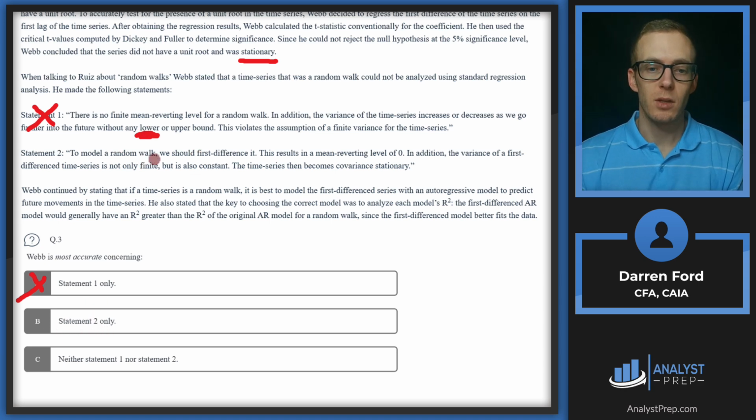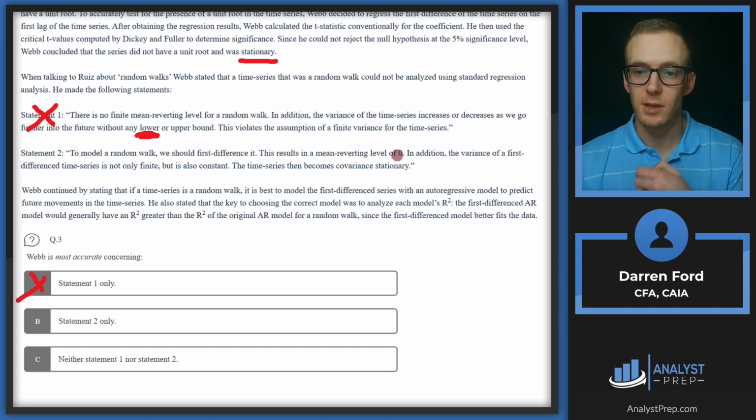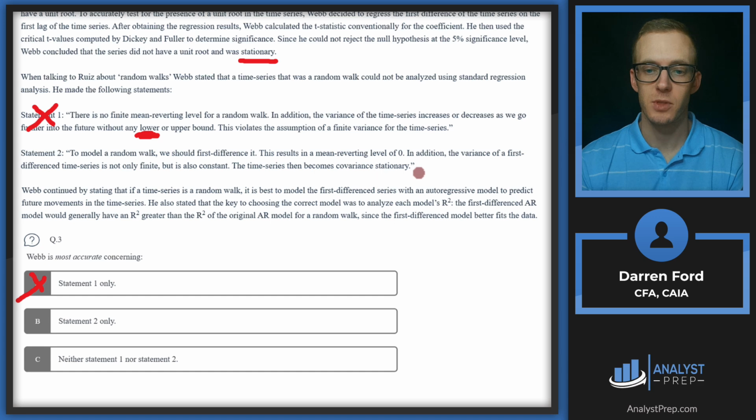Statement 2, to model a random walk, we should first difference it. This results in a mean reverting level of 0. In addition, the variance of a first difference time series is not only finite, but it is also constant. The time series then becomes covariance stationary. So this is accurate. We want to make sure that our data set has stationarity so that we can assess the mean reverting level being 0,